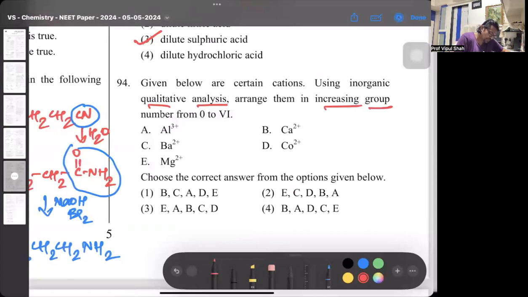So if you see aluminum, that precipitates in group 3A of the cation analysis. Calcium precipitates in group 4. Barium ions are also group 4. Yeah, there's a mistake actually. It's not calcium. If I'm not wrong, it's copper. It's a mistake there.